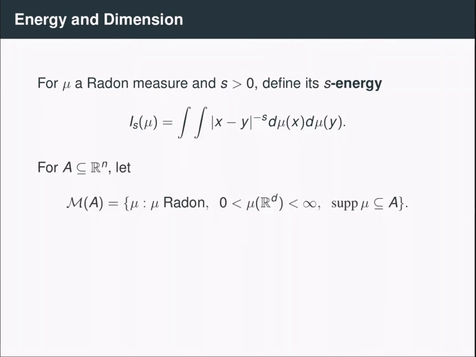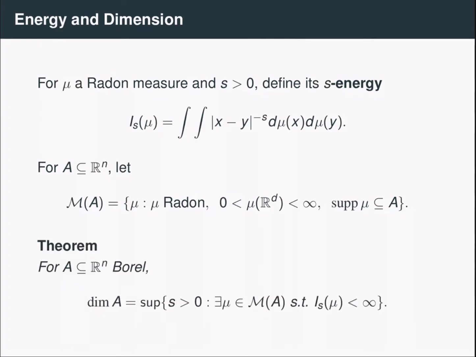The connection with Hausdorff measure goes as follows. First, let's define the set M(A), which is equal to the set of all Radon measures, positive and finite, supported in A. Then for any Borel set A, the Hausdorff dimension of A is equal to the supremum of all values s for which there exists a measure in M(A) of positive and finite measure that has finite s-energy.